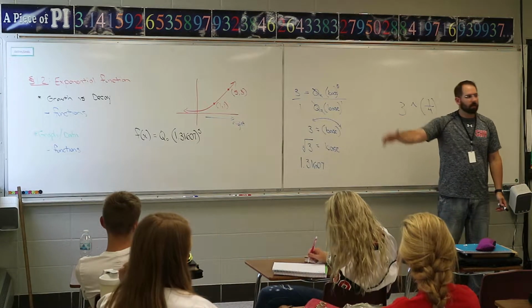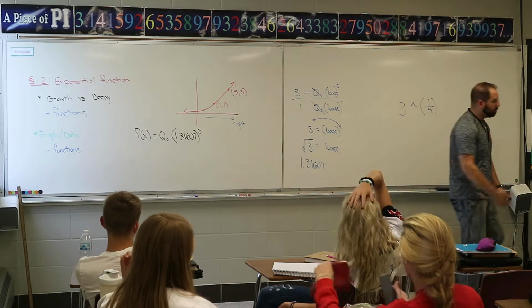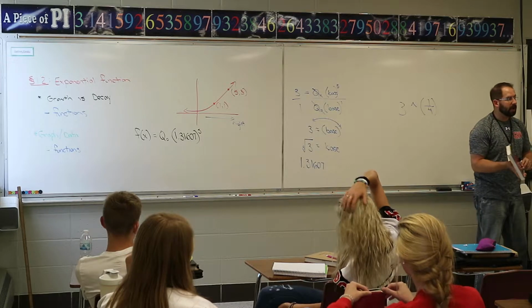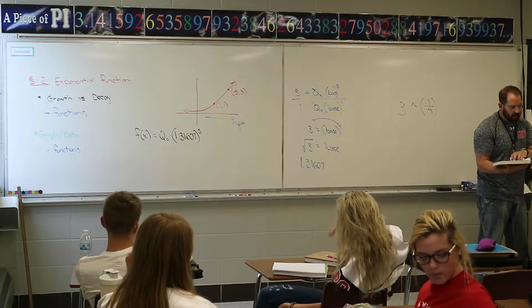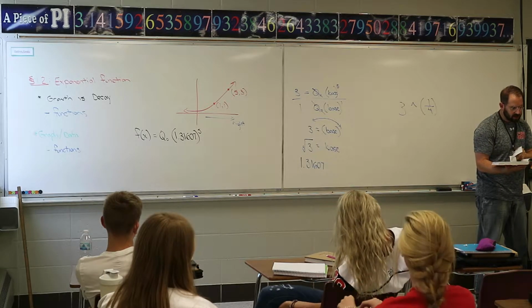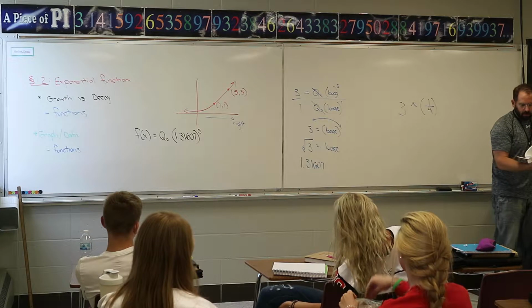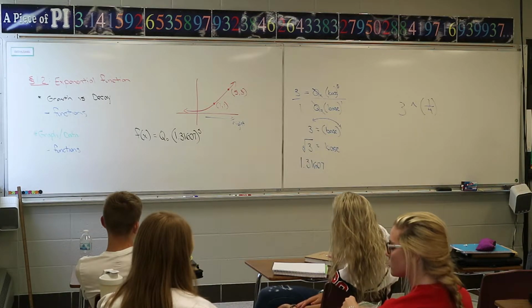How did you decide to put the 5 there? I just picked one of the 2 coordinates and I plugged the X number in. The book sometimes will plug the Y number in and set it equal to 3 on the other side. But for the most part, they always just pick one of the 2 coordinates and plug it in and say, hey, this is roughly what you're getting. So what does Q0 mean? That's the initial amount. I just don't know that number.